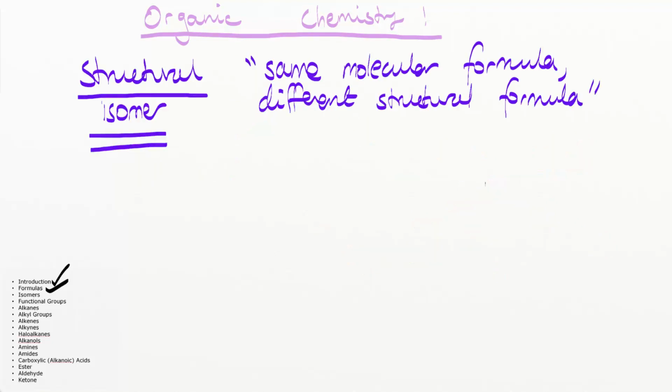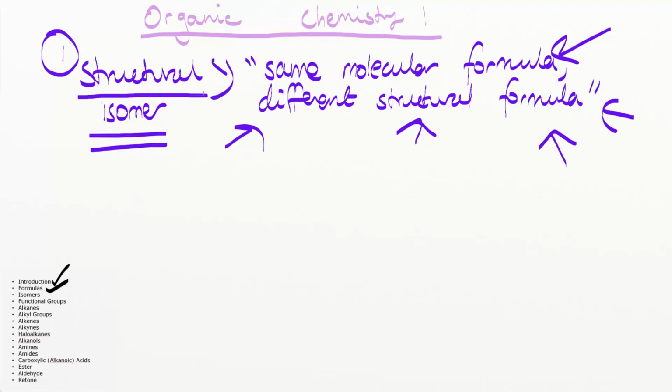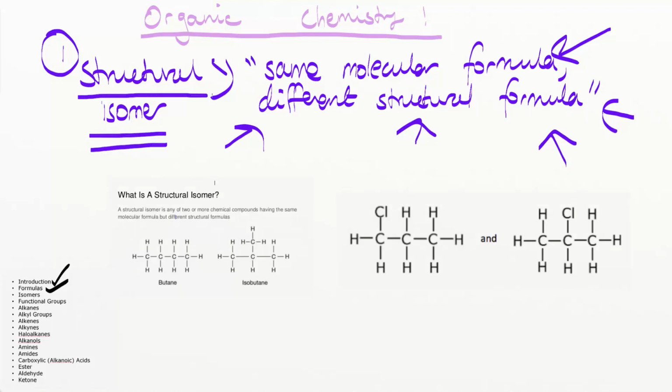So what's the deal? A structural isomer, the first one that you need to know, has the same molecular formula and a different structural formula. It's very important that you remember this definition because it's a key definition that they will ask you again and again. So what does this mean? To answer that, I've got some cool pictures. Let's have a look at cool picture number 1. So what is a structural isomer?